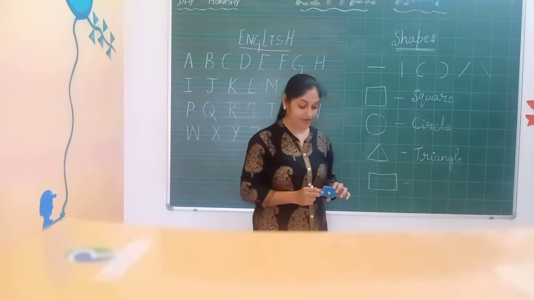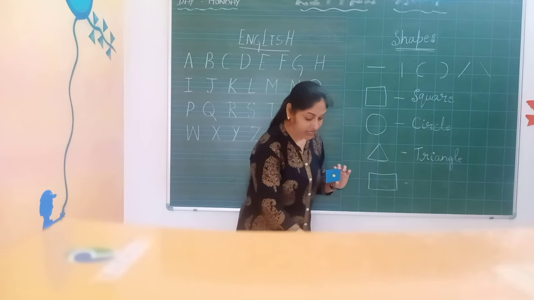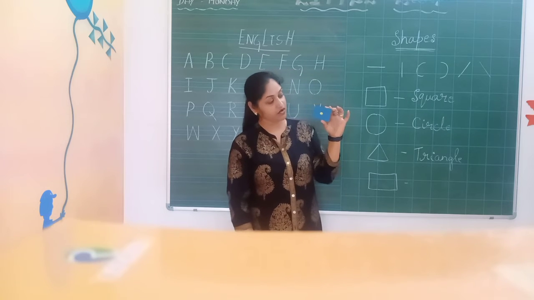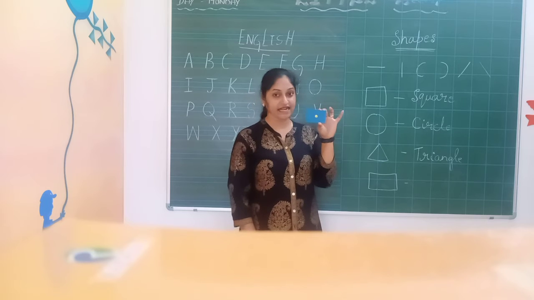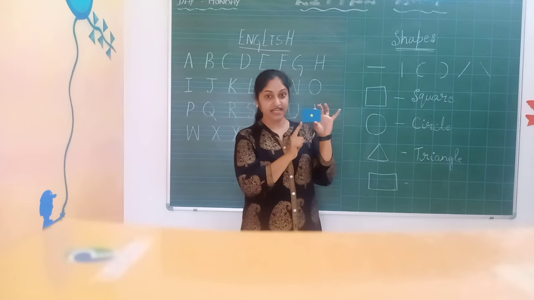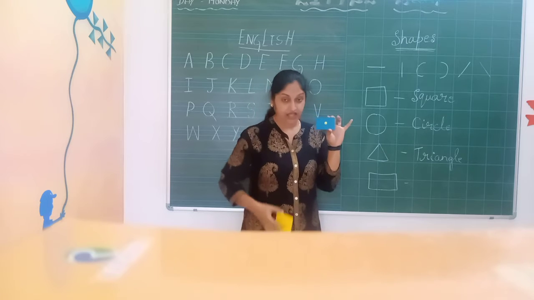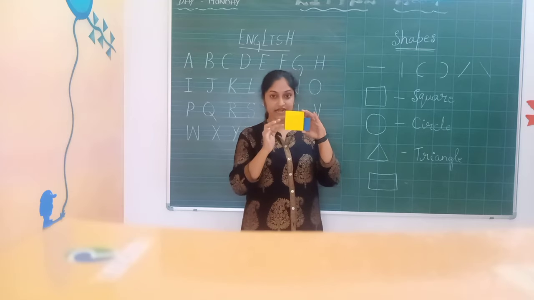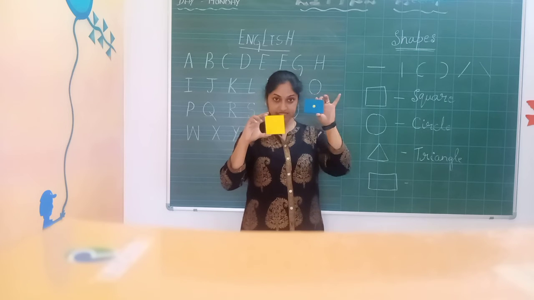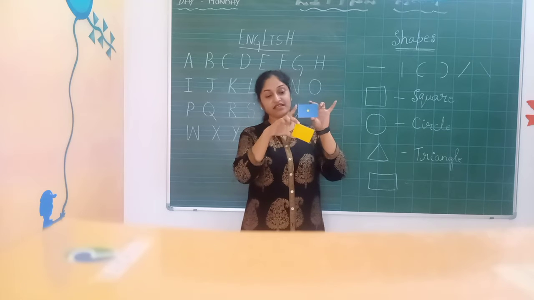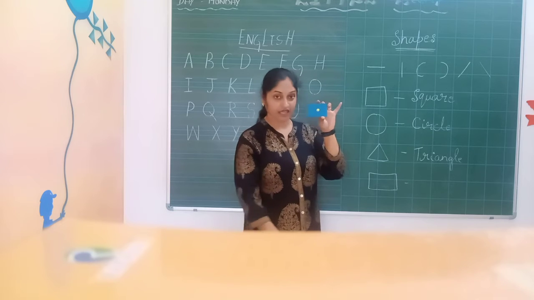Yes? No, because the square is also made up of sleeping lines and standing lines. See, this is a sleeping line, this is a standing line. The square is also made up of sleeping lines and standing lines. But in a rectangle, the sleeping lines are longer than the standing lines.